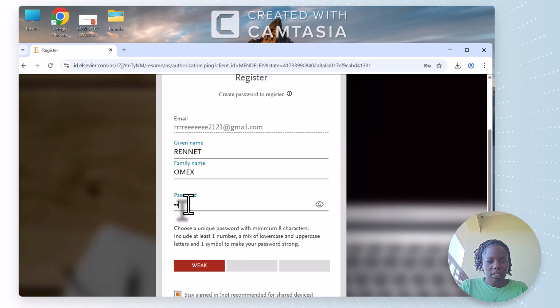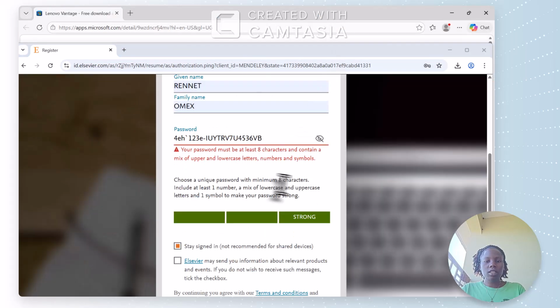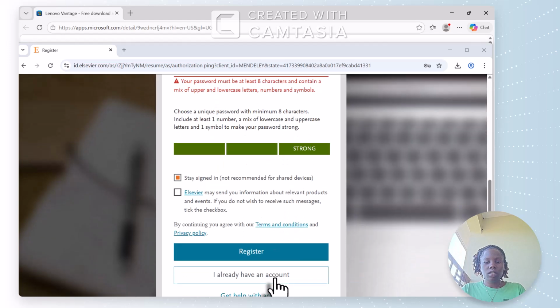The password must be strong. After you have created a strong password, if you want to register, you come here and register. Or if you already have an account, you say I already have one.